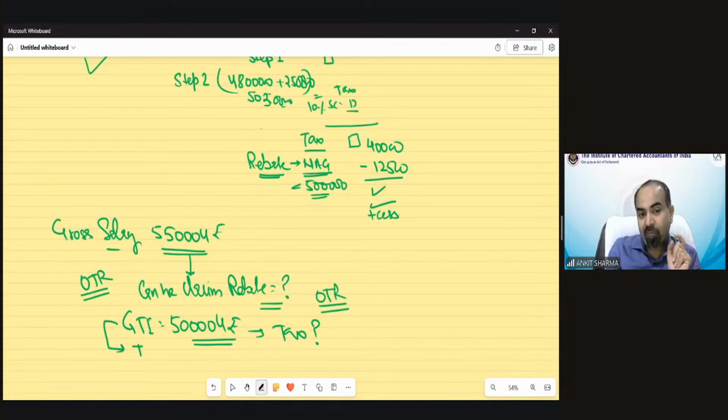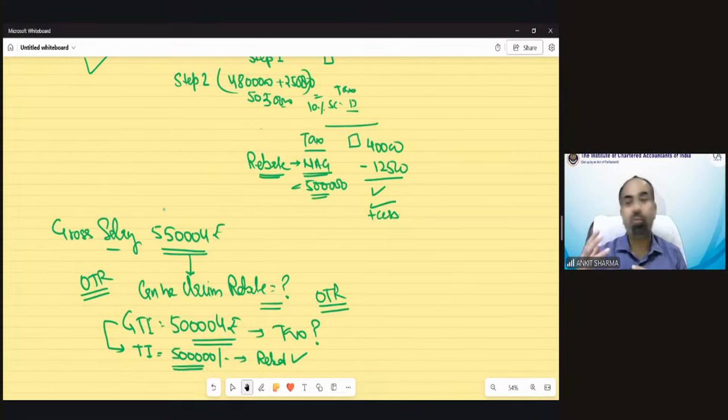Why? Because we have to round it off. When you calculate total income, you have to round it off. Correct, Almas? And when we round it off, it would remain 5 lakh rupees. Because it's up to 5 lakh rupees, there would not be any tax because rebate would be there. The provision says if your total income is up to rupees 5 lakh, you can claim rebate. So even if your GTI exceeds 5 lakh by just 4 rupees, you can still claim rebate because your total income is going to be rounded off to a multiple of 10 rupees. Okay, so that was an interesting fact I wanted to share with you.